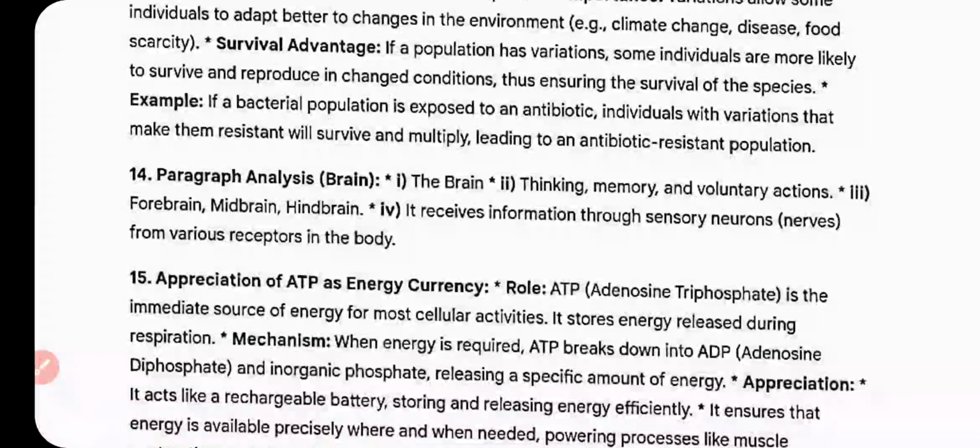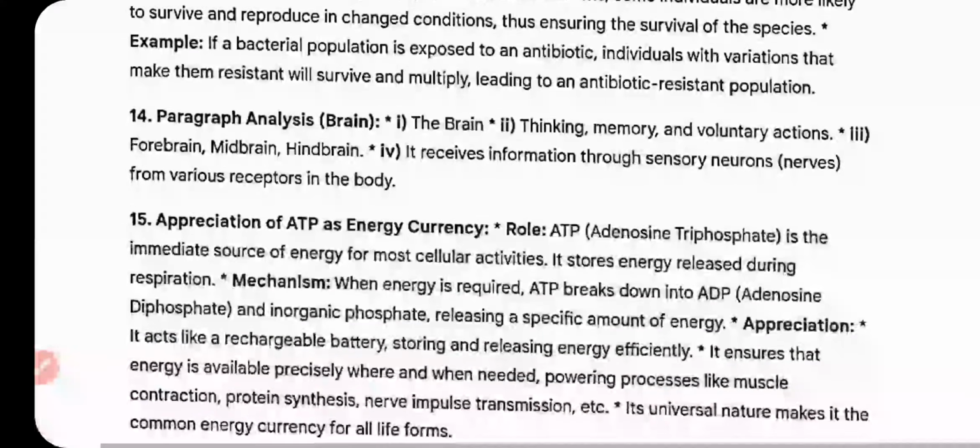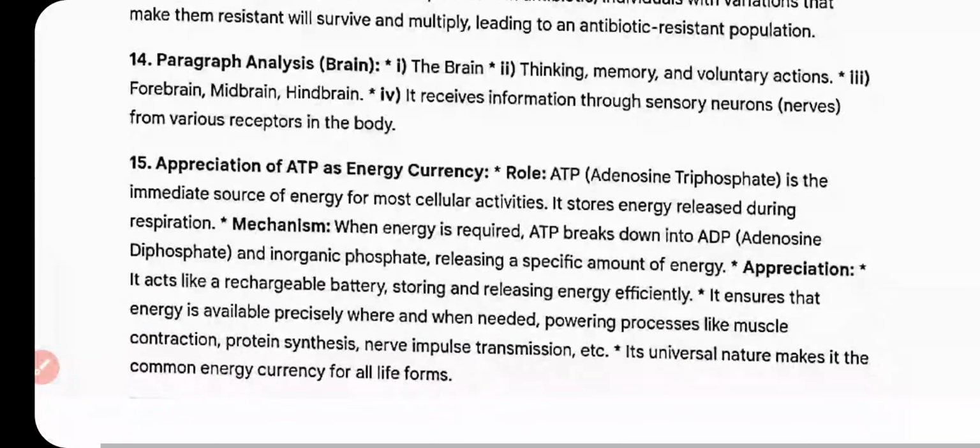Example: if a bacterial population is exposed to an antibiotic, individuals with variation that makes them resistant will survive and multiply, leading to an antibiotic resistant population.